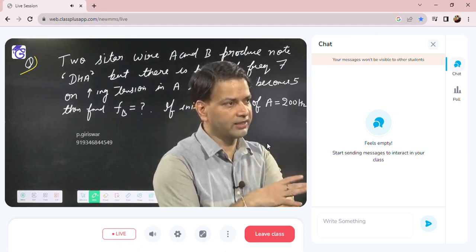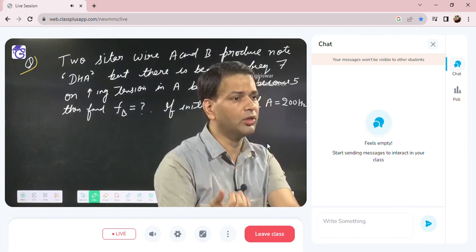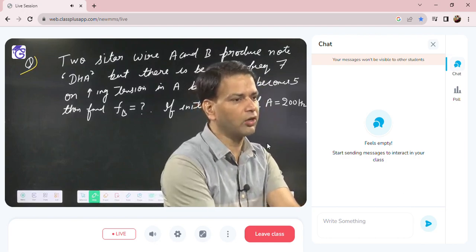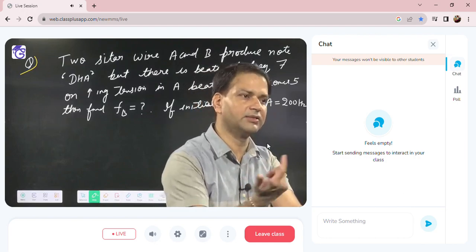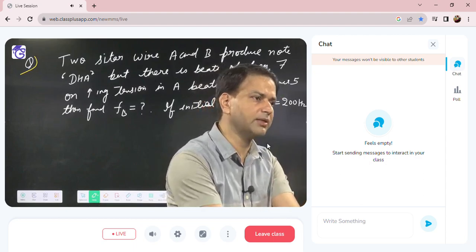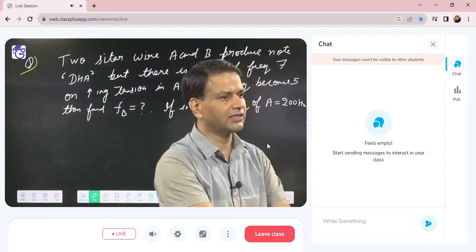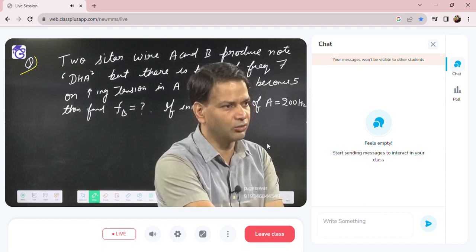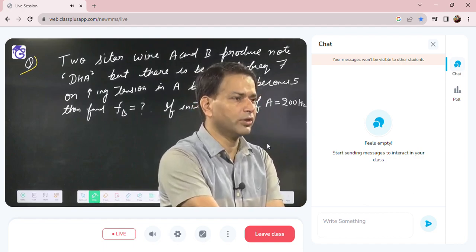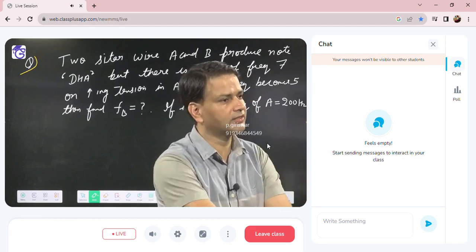Like a tuning fork, we can change its frequency by loading or filing. For a wire or string, the frequency is 1 by 2L under root T by mu. So we can change the frequency of a wire or string by changing the tension or the length. For an organ pipe, we can change the frequency by changing the velocity of sound or the length. So these three different things can sound together. Here they are saying that they are sounded together.